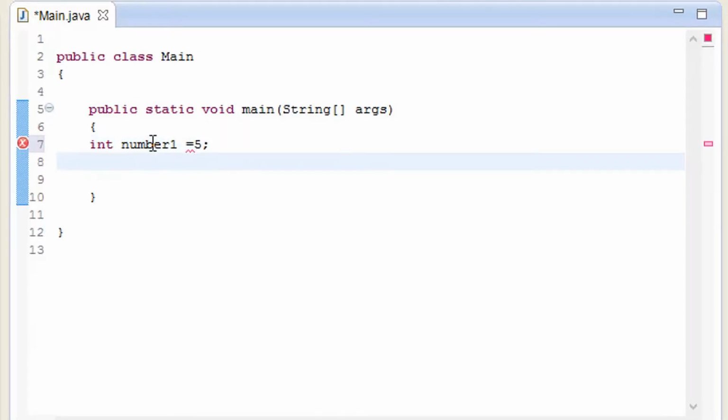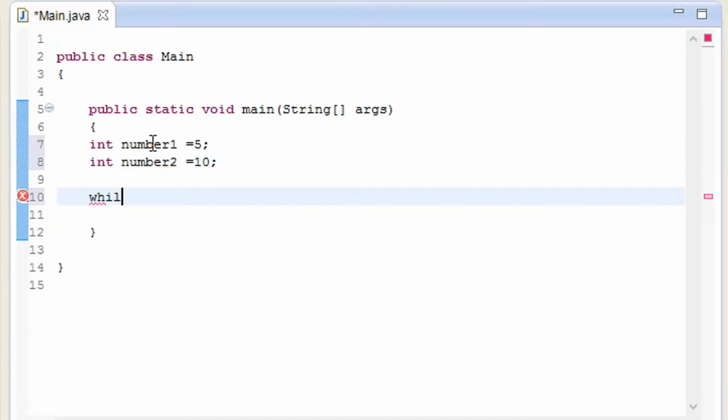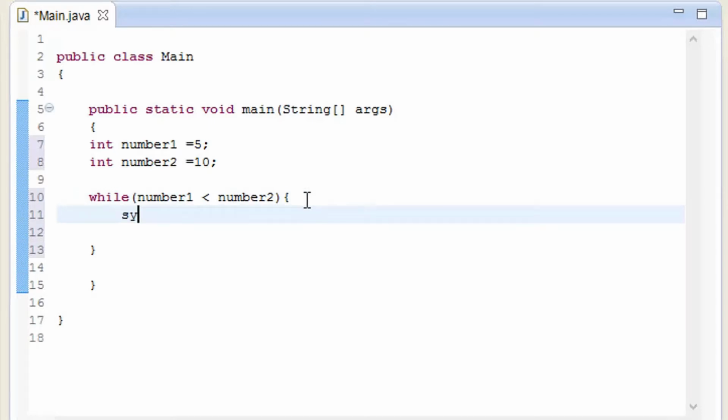Give it a value of 5, int number2, and give it a value of 10. While, and as you must be noticing, this looks similar to the if statement. Type number1 and number2. Number2 is greater than number1, and print out the message. So for having the message I have to type system out, inside the quotes, this is where I see loop.